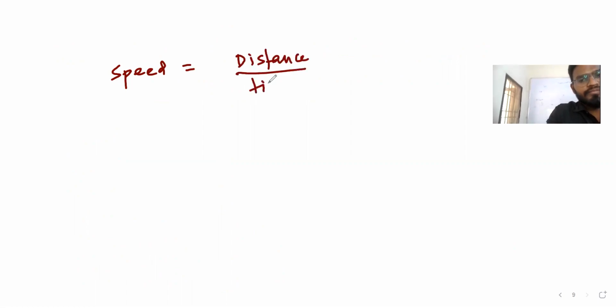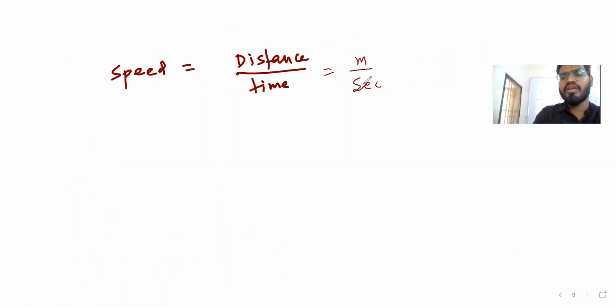Let's see first. First is speed. Speed is equal to distance by time. So first we'll find the unit, then we'll find the dimensional formula. Distance unit is meters, time is second.